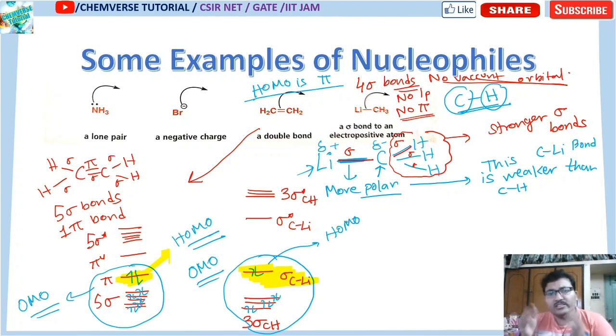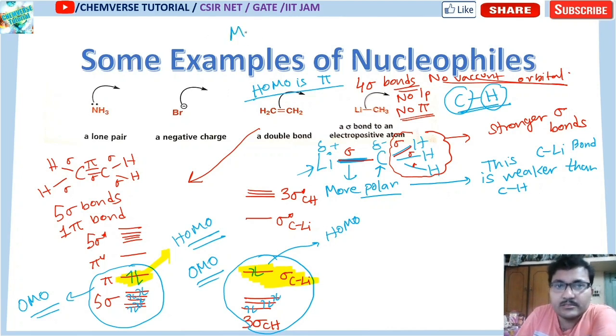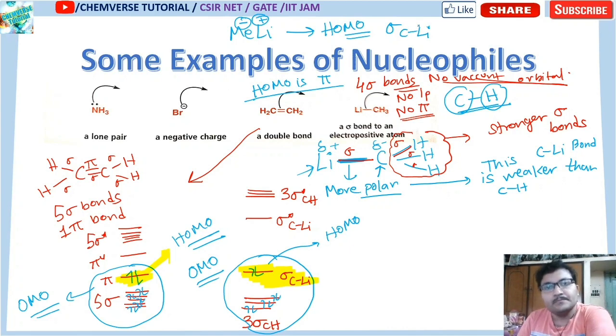Clear? So this kind of system, this lithium CH3, is nothing but your methyl lithium group, where the carbon is negative and the lithium is positive. So it will donate electron from its HOMO, that means sigma C-Li. Okay, so this is one organometallic compound.